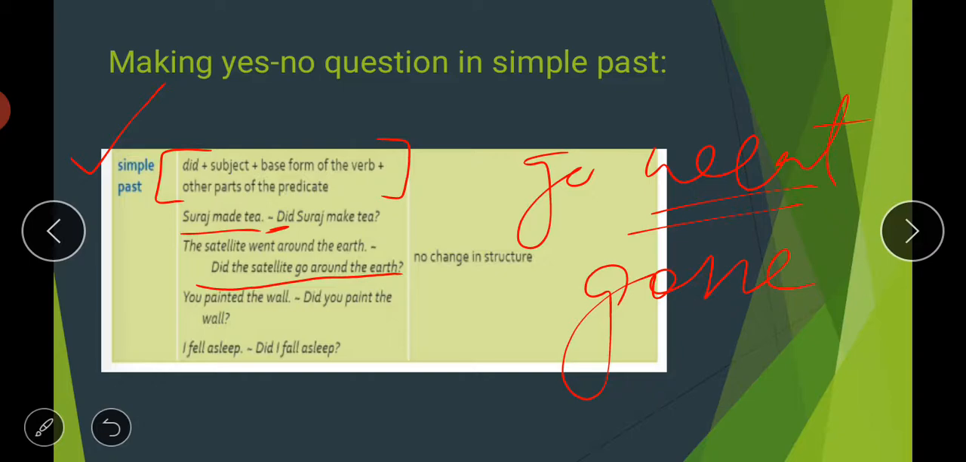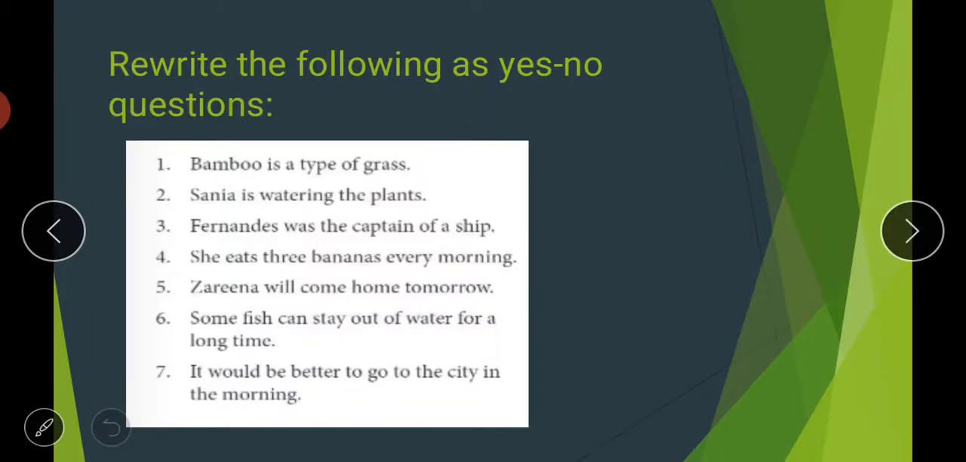So I hope it is clear to you. Similarly, the rest of the two sentences, so these are very simple. So next comes your exercise on the basis of your yes no questions. So what we have done till now, let us test whether we have acquired that or not. So there are some sentences given, and what you have to do is just make the questions from these sentences. So very simple.